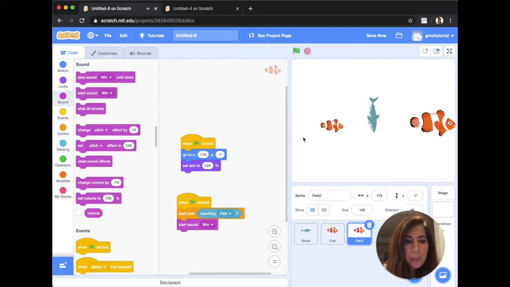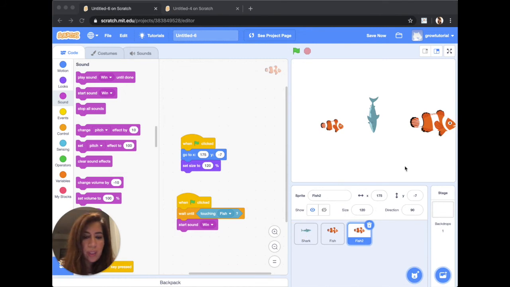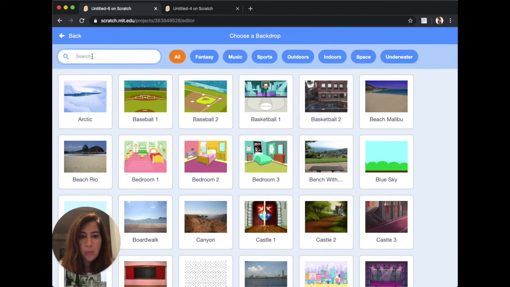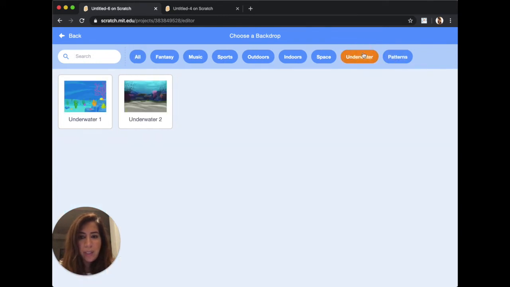Now one more thing we need to do is change the background. So we're going to go to backdrop, choose a backdrop, and then we're just going to choose underwater, which we already have as a category right here, and we're going to choose.